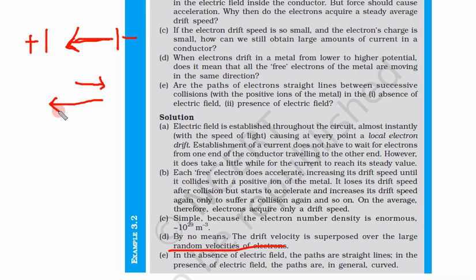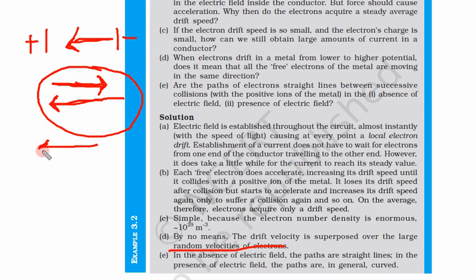In the absence of an electric field, the number of electrons moving right is equal to the number moving left. But as soon as you apply an electric field, the number moving towards the left will be a little bit more. Hence, there will be an overall movement towards the left side or positive terminal. But this does not mean that no electron is moving towards the right or that all electrons are moving towards the left side.